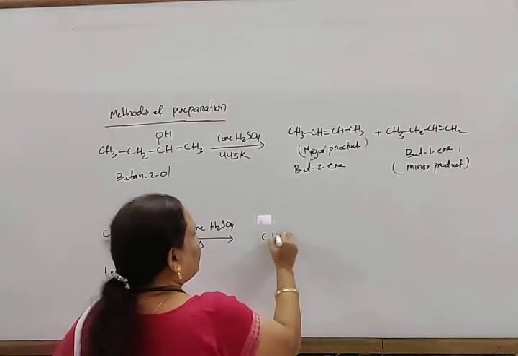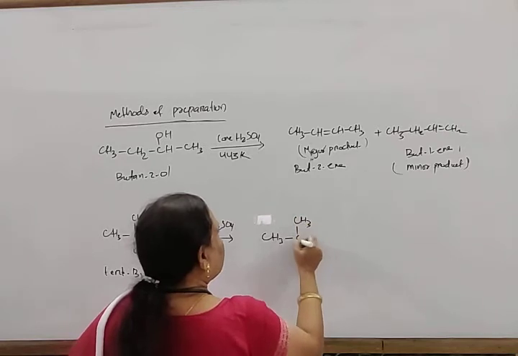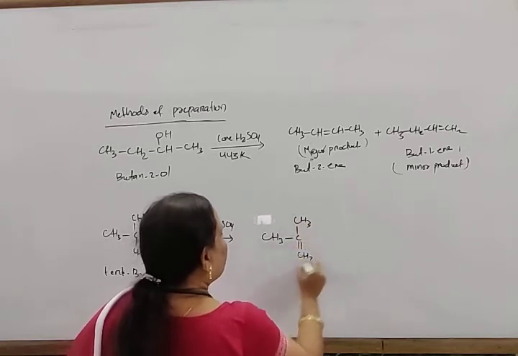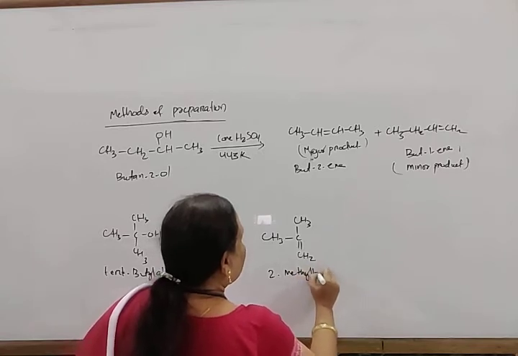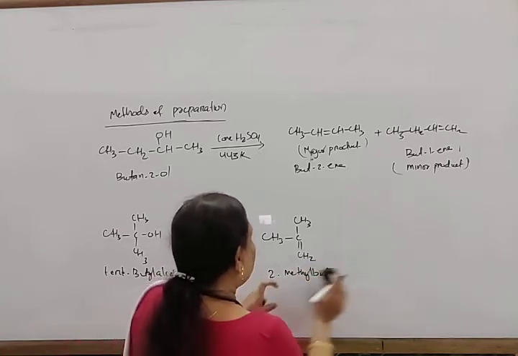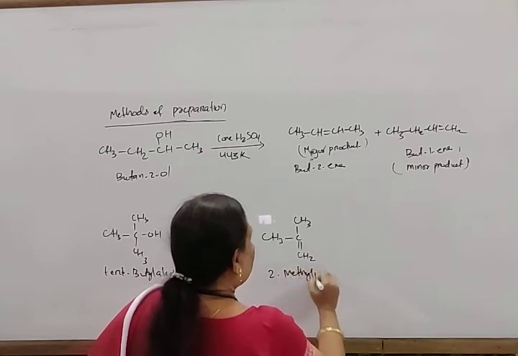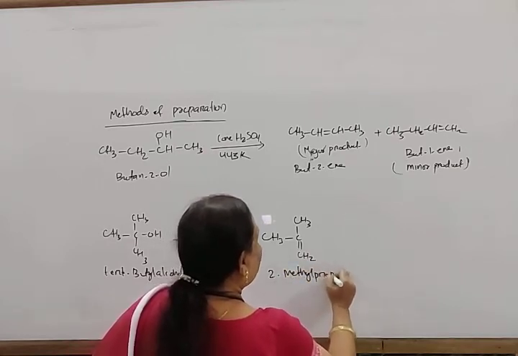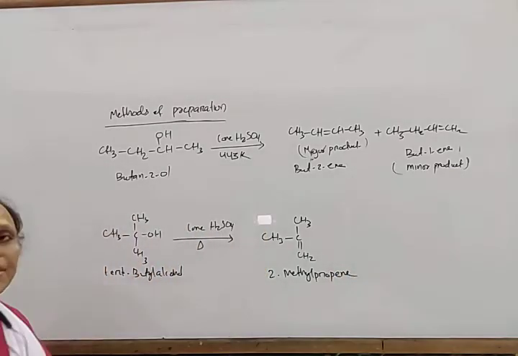In this way it gives CH3, CH3 double bond CH2. That is 2-methylpropane, and this is tert-butyl alcohol.